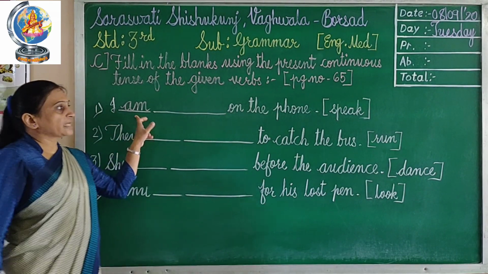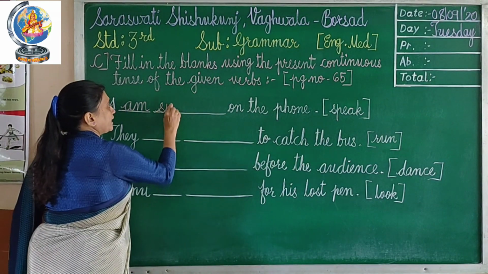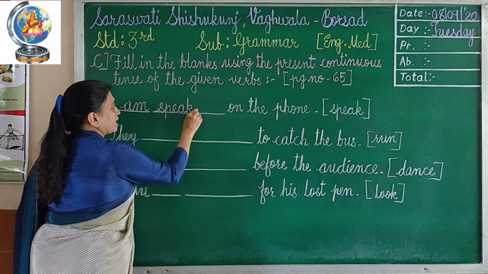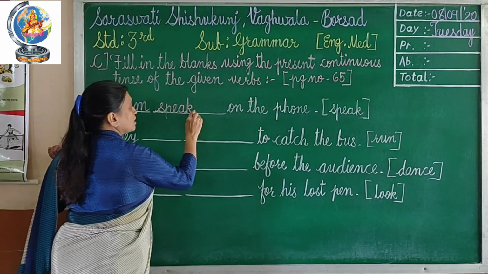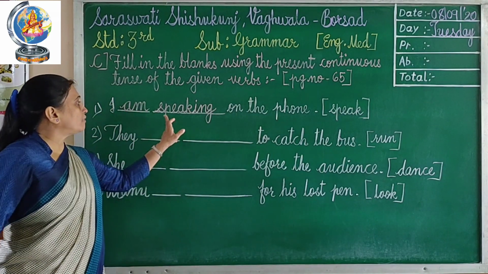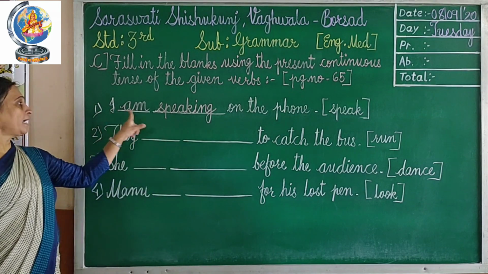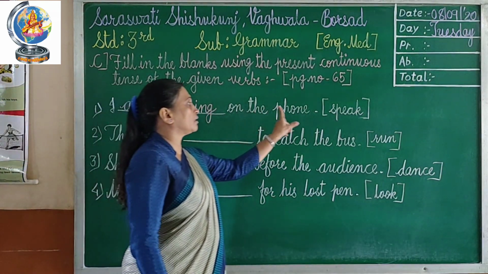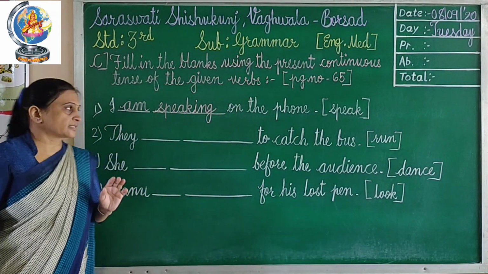I am, then this verb speak, S-P-E-A-K, and you have to add what? ing. So the answer will be am speaking. I am speaking on the phone. This is the present continuous sentence.